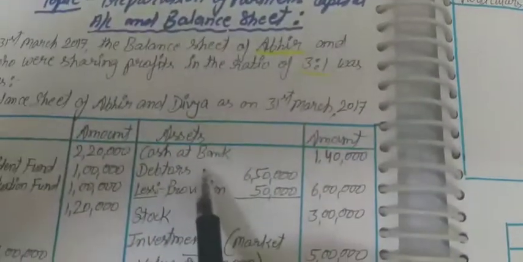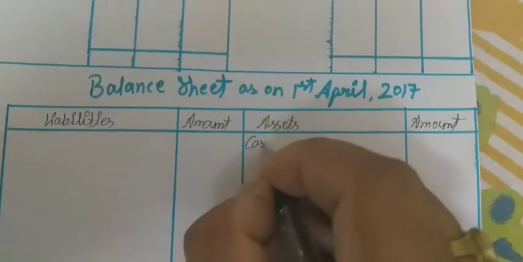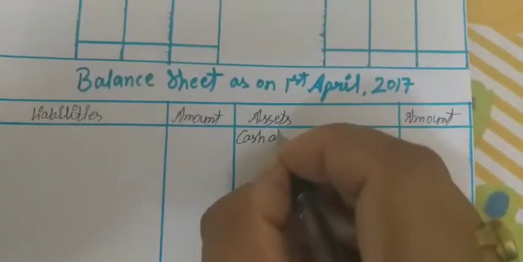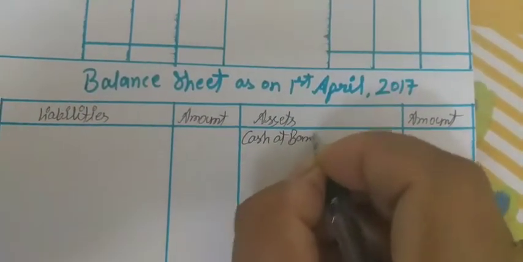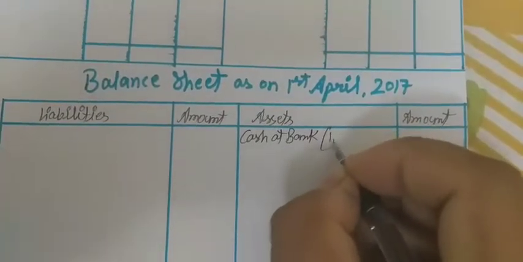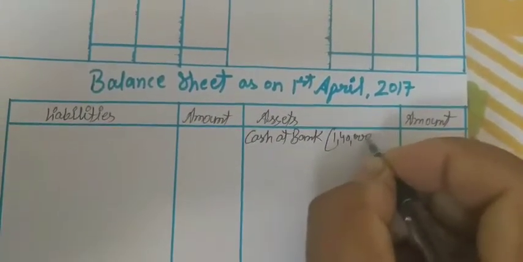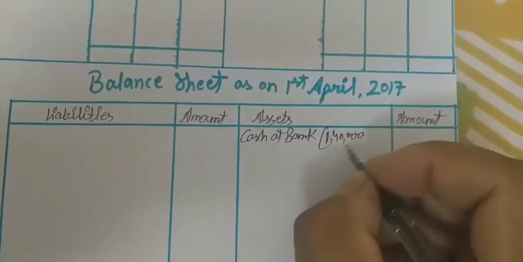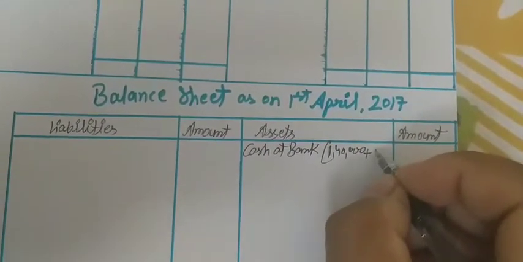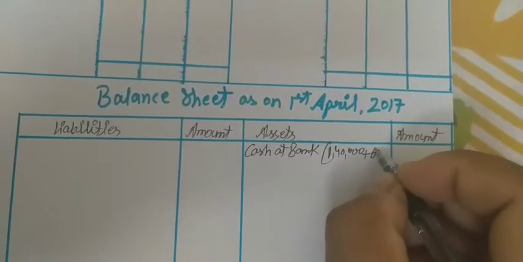Okay, so now what is the cash at bank? 1,40,000. So it will affect the cash account also. 1,40,000 is the last balance, plus 80,000.